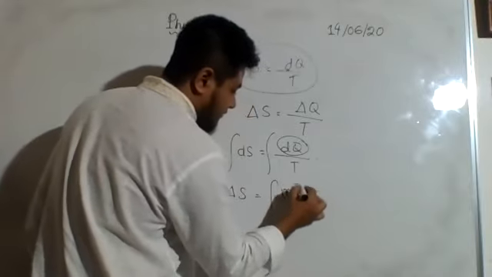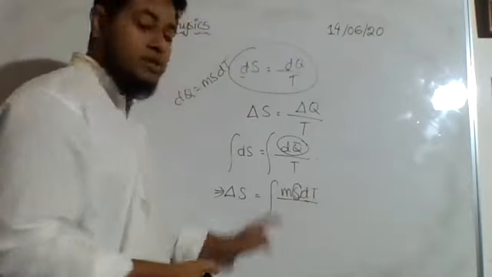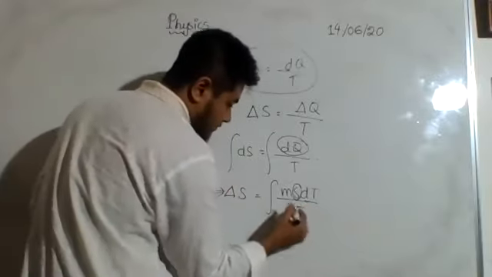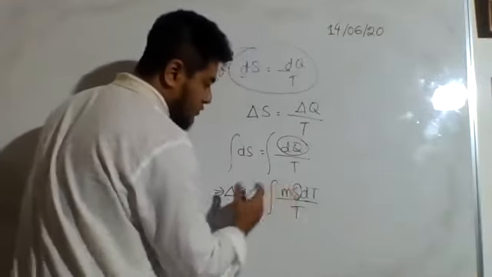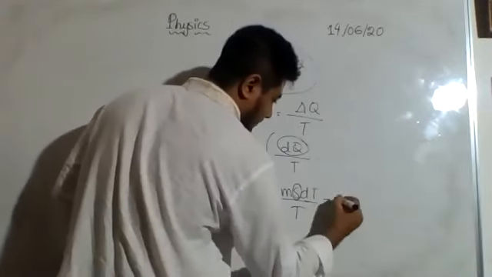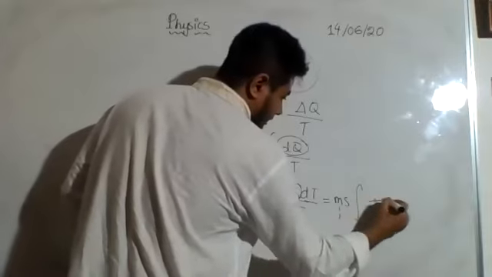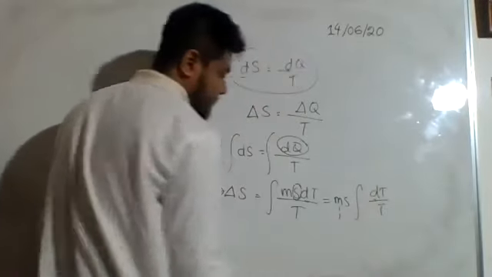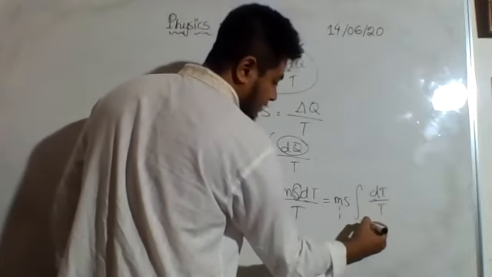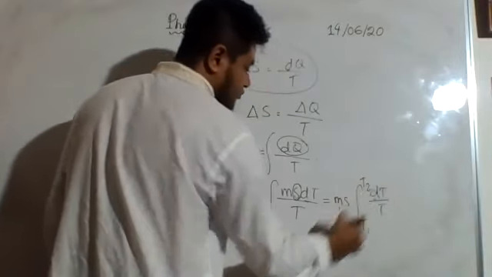Now do not get confused in this s. This is not entropy. This is a specific heat, if you remember. So these m and s are constant, so they will come outside. And it will be dt by t. Now, as I have t with t, I will put the limit of t, that is from t1 to t2.